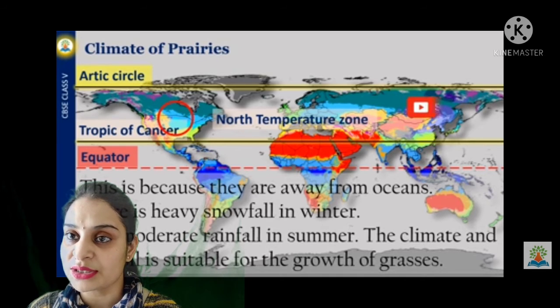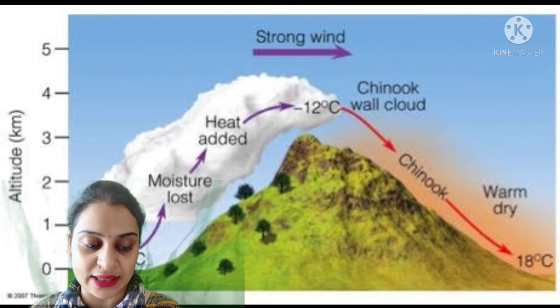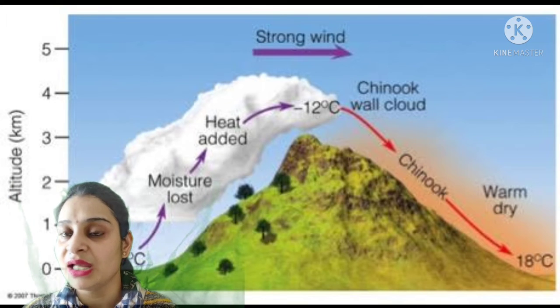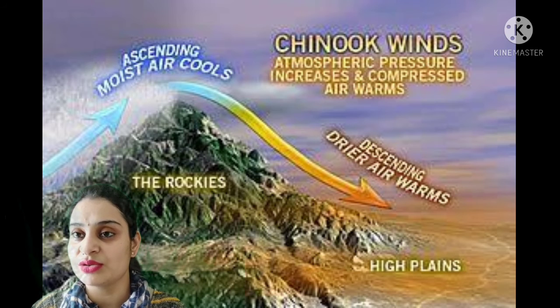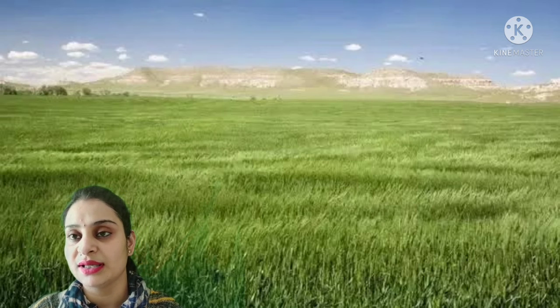Sometimes hot winds called Chinook, which blow in spring over the prairies, help to melt the snow and make grazing possible. If the area is covered with snow, then it is not possible for animals to graze. So that's why these hot winds are responsible for melting the snow and making the land suitable for grazing for the animals.